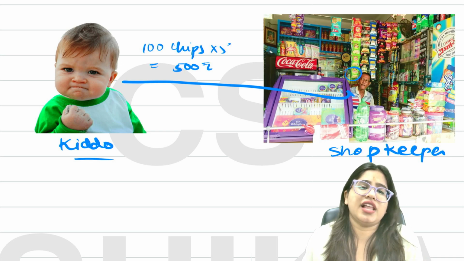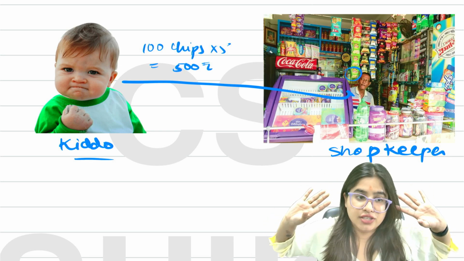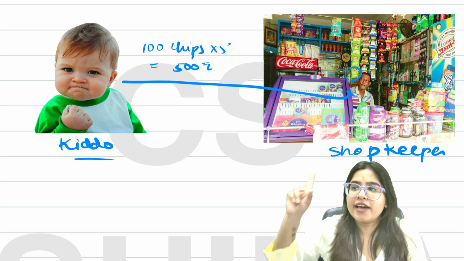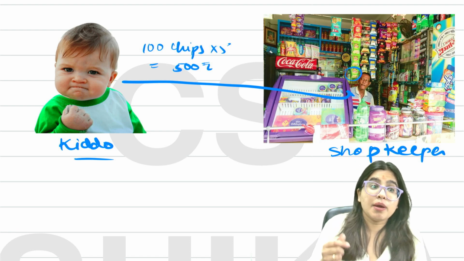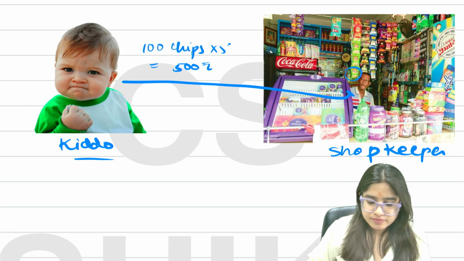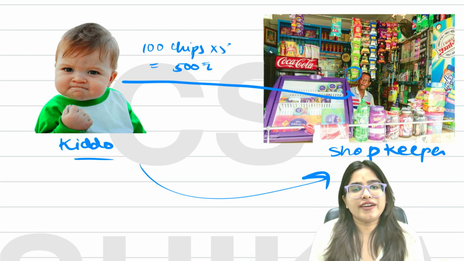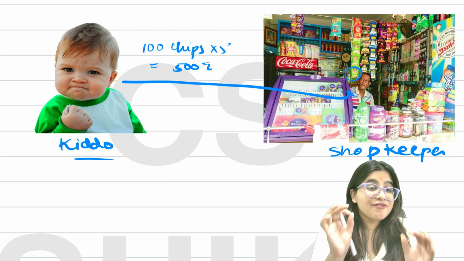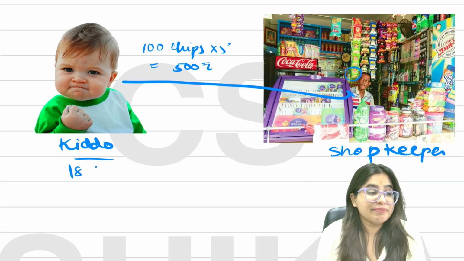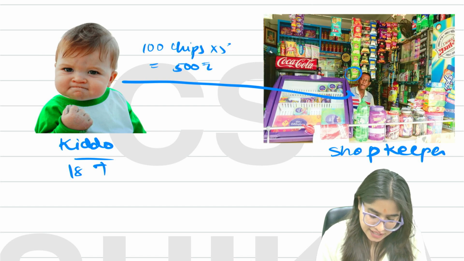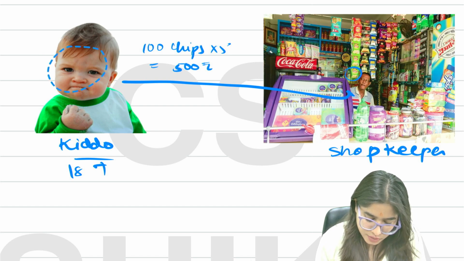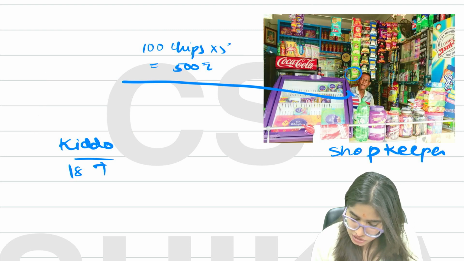And then this kiddo is like, Anna, I don't have any money as of now. Next week I will get my pocket money, so I'll give it to you. You will say, ma'am, a contract with a minor is void. For example, let's say he is 18 plus. Let's change the example, because a contract with a minor is void, so let's change the minor to a major.